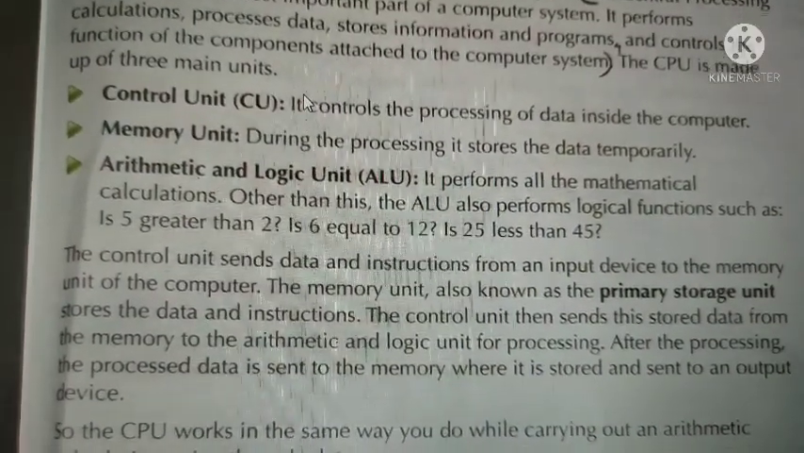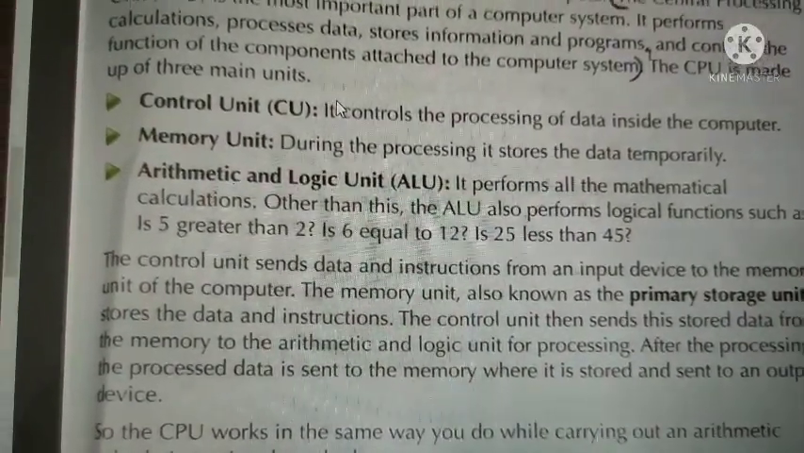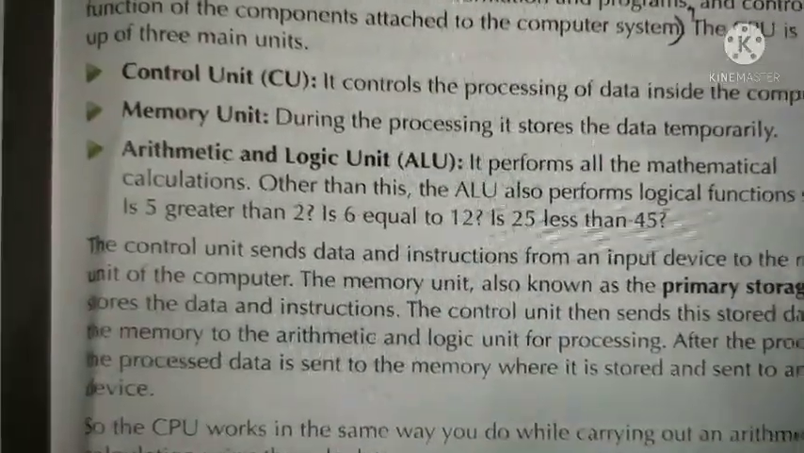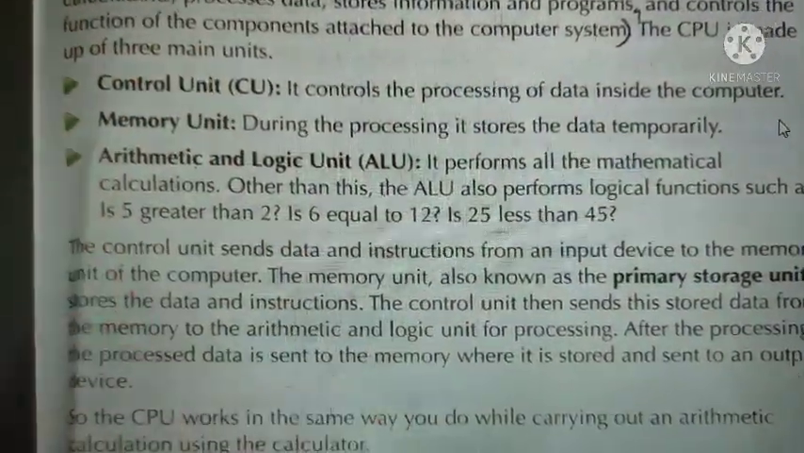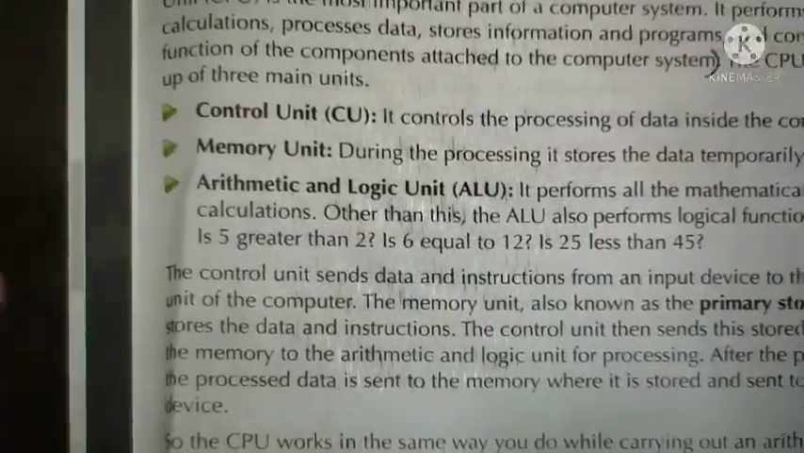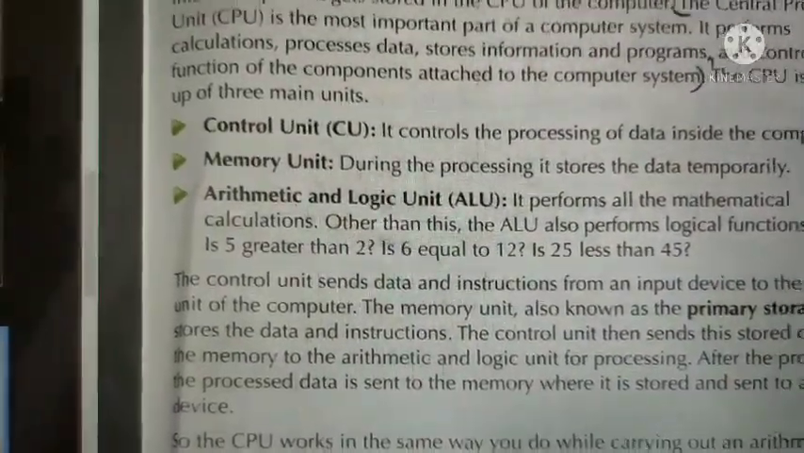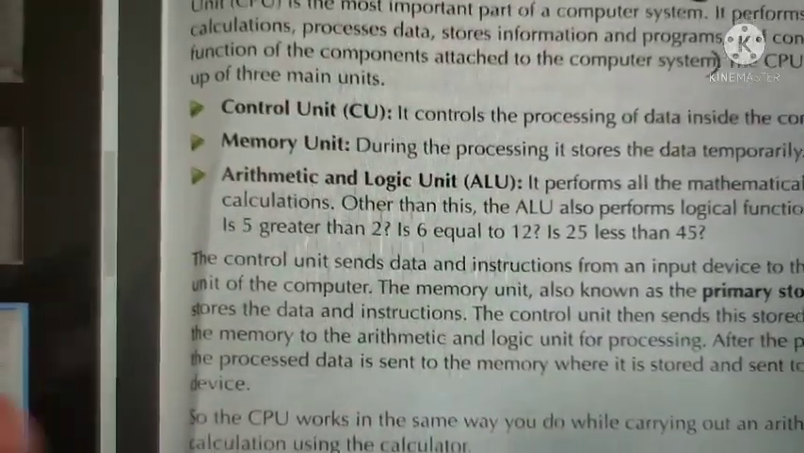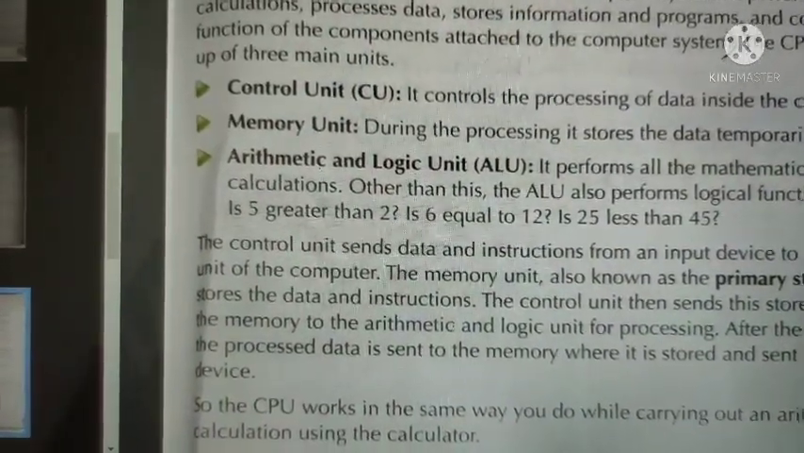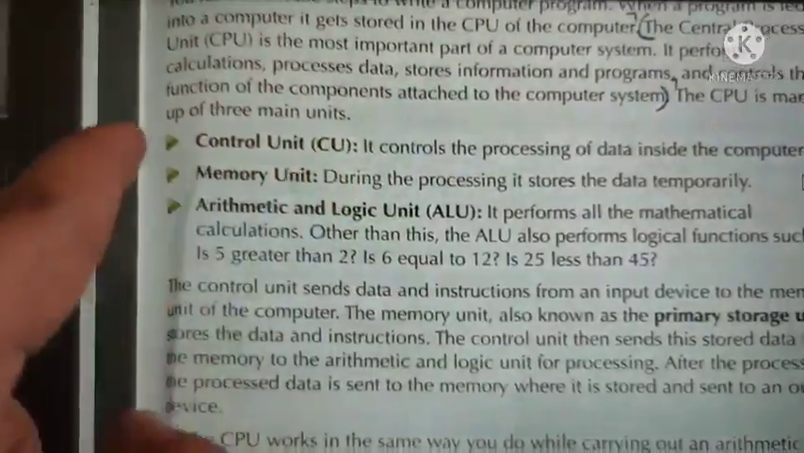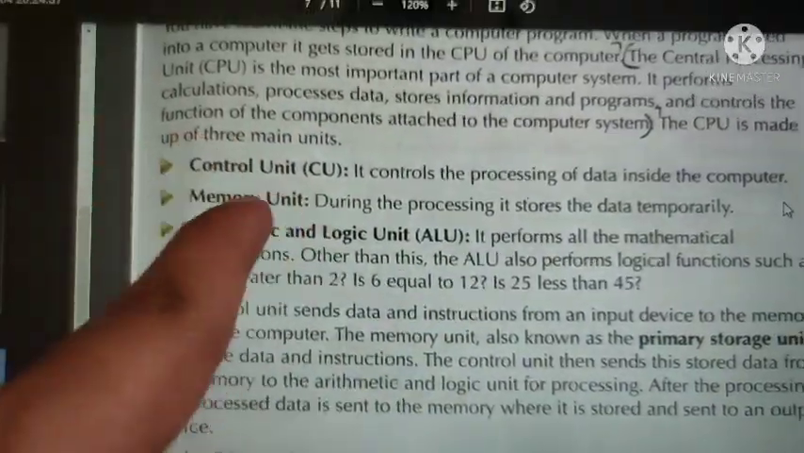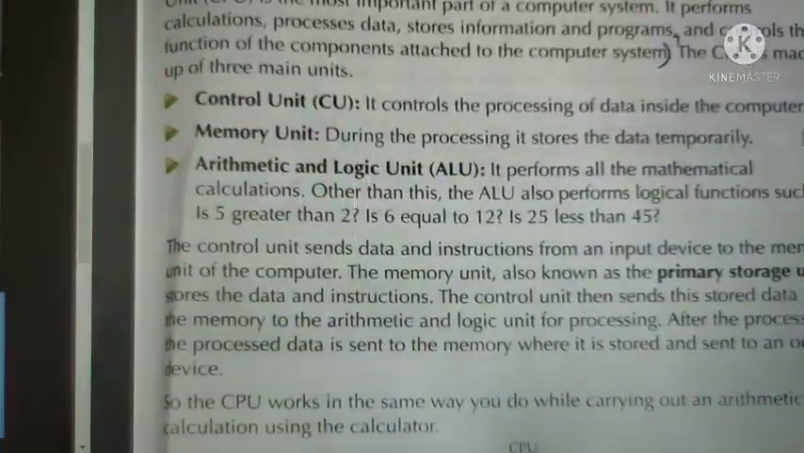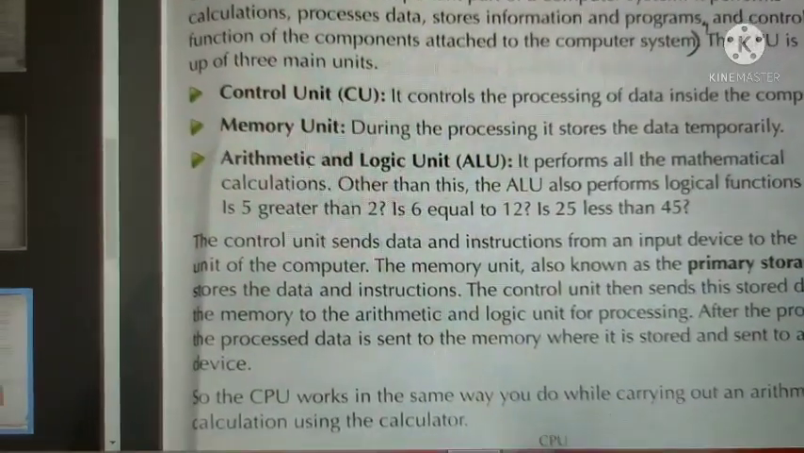Next, you have the memory unit. During the processing, it stores the data temporarily. For example, while working on a computer, while watching a movie, while playing games, those data are temporarily stored in memory. That is called the memory unit. You will be learning about it. Next, the arithmetic and logical unit. It performs all the mathematical calculations.